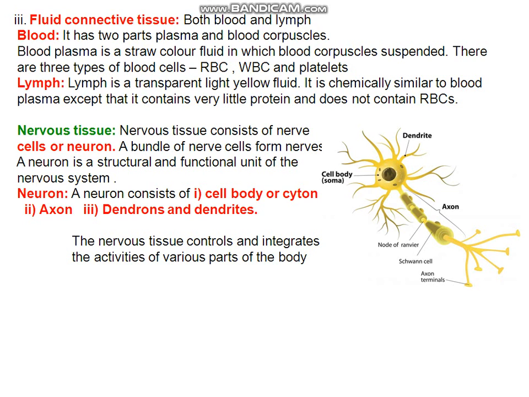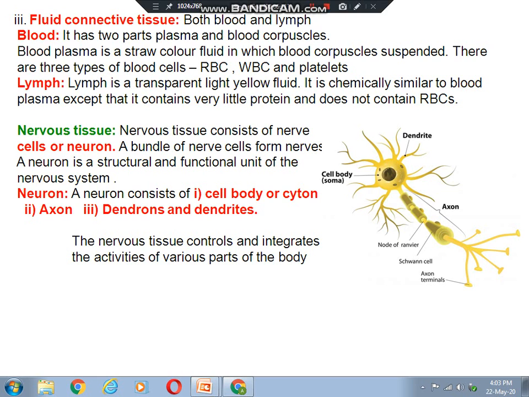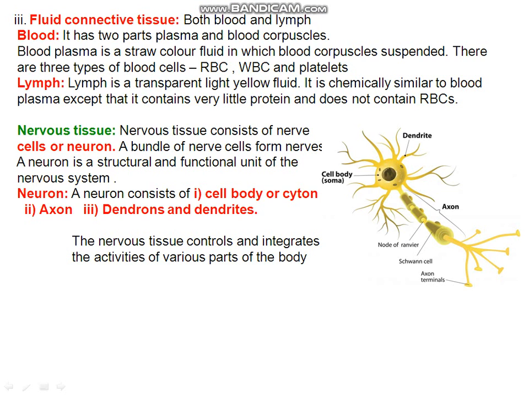Now a bundle of nerve cells forms a nerve. Once again I am repeating, nervous tissue consists of nerve cells or neurons. That means another name of nerve cell is neuron. A bundle of nerve cells forms nerves. A neuron is the structural and functional unit of the nervous system. The diagram of a neuron is given here.